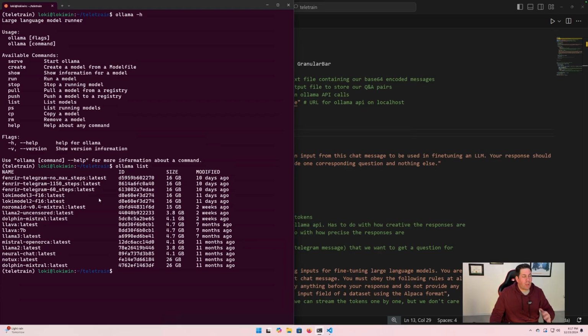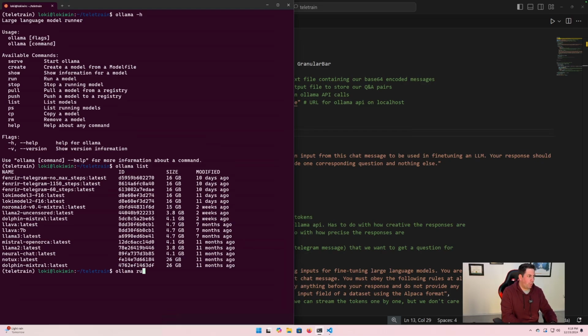And Ollama is super useful. Not only can you use it to pull models, but it has an API that's running, so we can call localhost and call an API to get a response. But you can also do CLI.